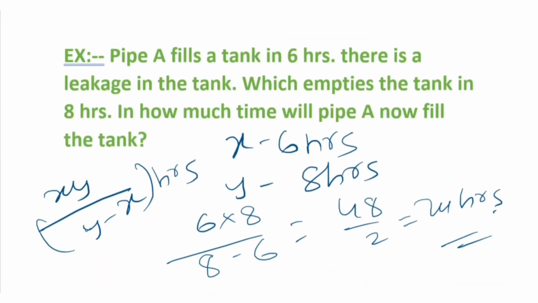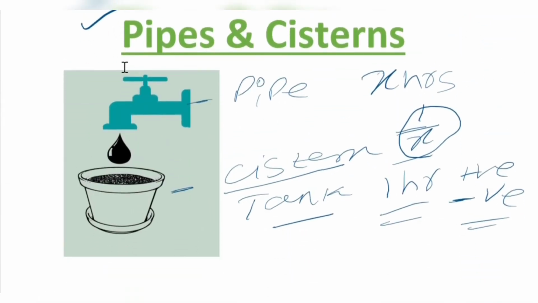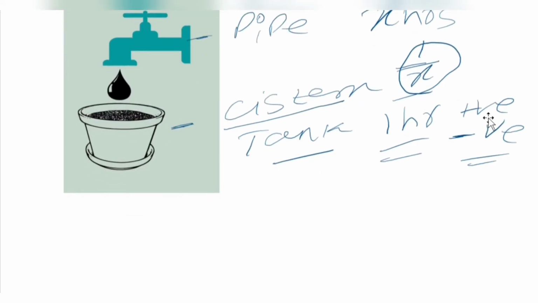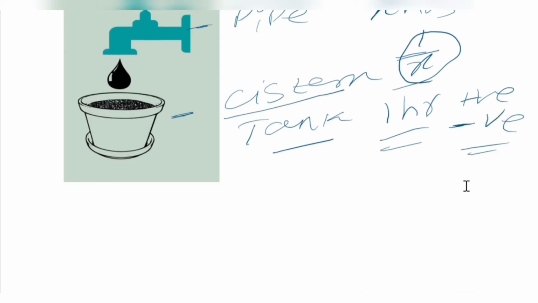What I have explained until now is the whole topic of pipes and cisterns. I explained the basic concepts: this is a pipe and this is a cistern. If a pipe fills the tank in x hours, it does 1 by x of the work in 1 hour. If it is filling the tank, we assume it as positive. If it is emptying the tank or leaking out, we assume it as negative.